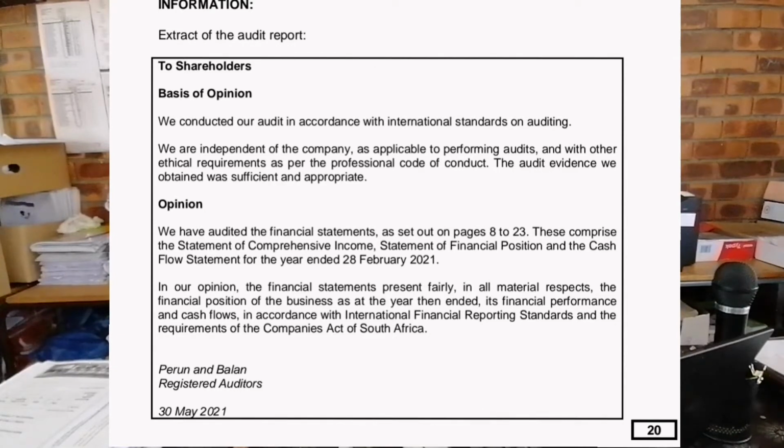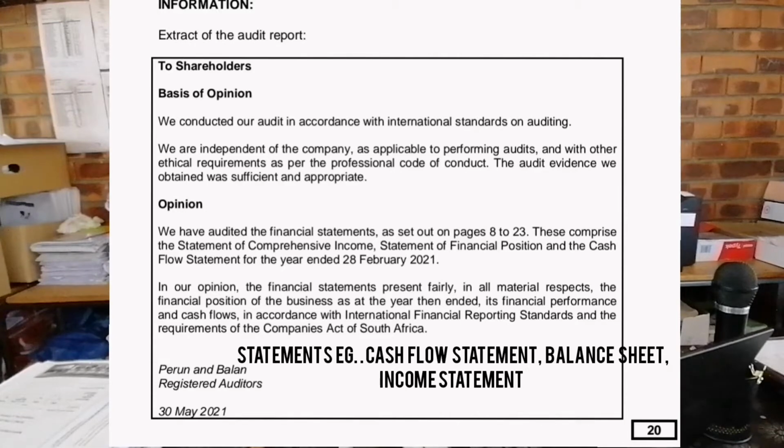We have audited the financial statements as set out on pages 8 to 23. These comprise the statement of comprehensive income, that is income statement, statement of financial position, that is balance sheet, and cash flow statement for the year ended 28 February 2021. Okay, so in our opinion, the financial statements present fairly. So repeat this part.